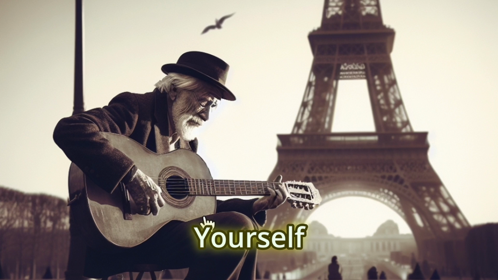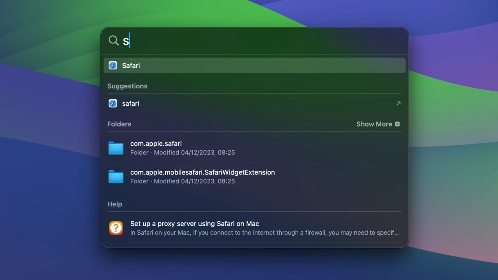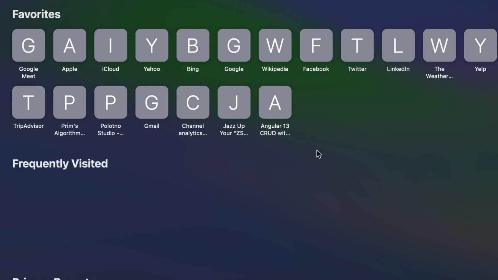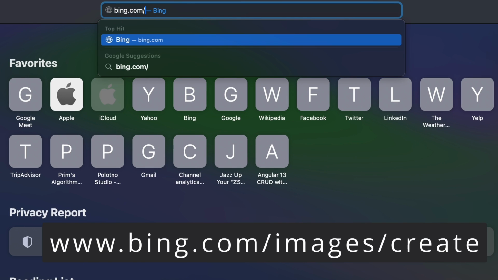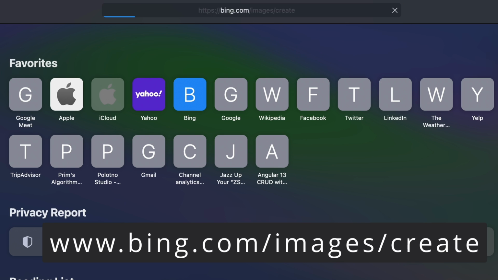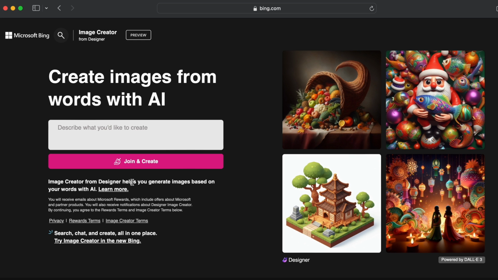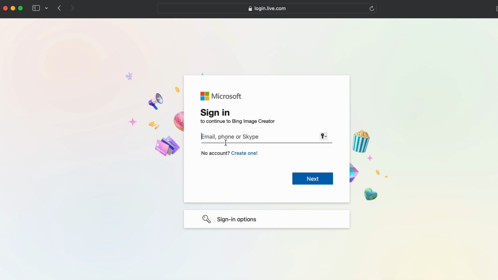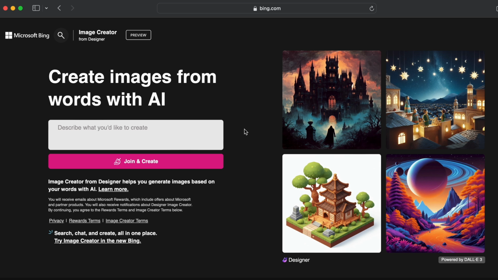So now to get started with this tool, just open your favorite browser and search for bing.com/images/create and just click enter. You just need to click on join and create. You just have to sign in with your Microsoft account. If you don't have one, you can simply create this one. Once you create and sign in with your Microsoft account, you can just simply type the prompt whichever you want to create the image of.